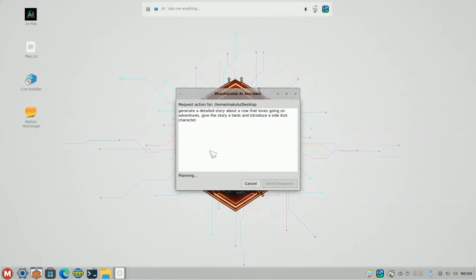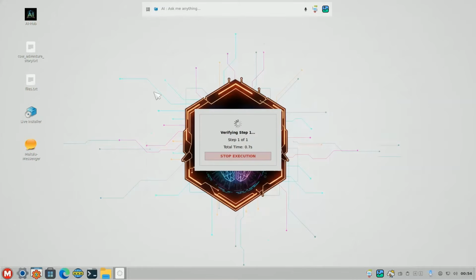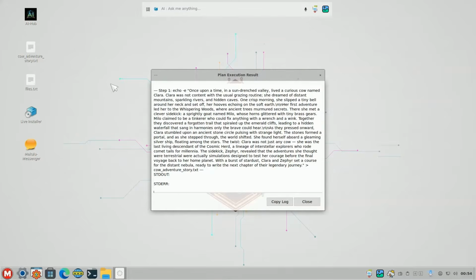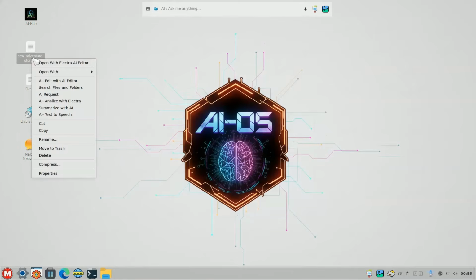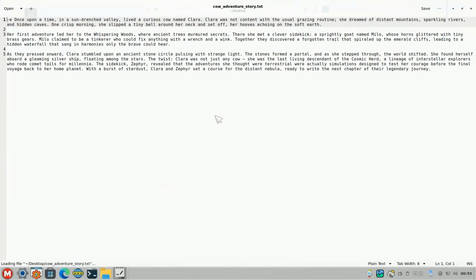Let's see. Now, the AI can also do multi-step executions. See there? Oh, yeah, it does ask, save to desktop. Boom, done. So there's a cow adventure. Let's go. Open, and there we go. There's our story. Not a very long story. We didn't really specify how many words or anything. But as you can see there, it generated the story.